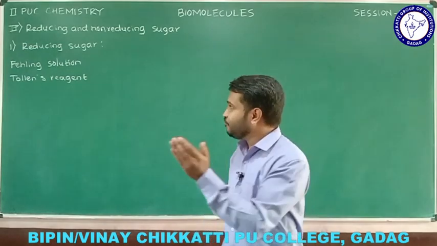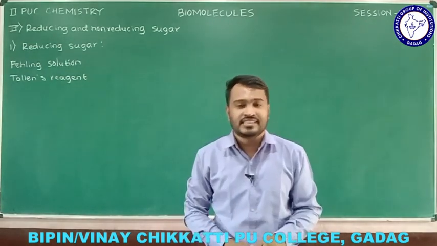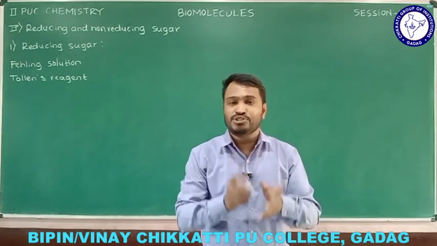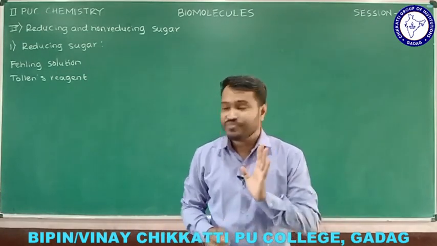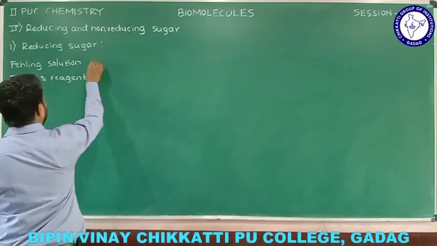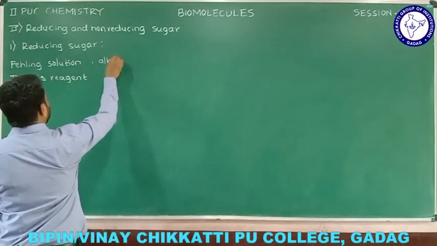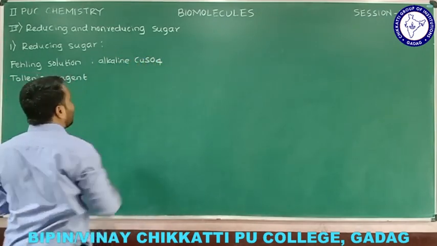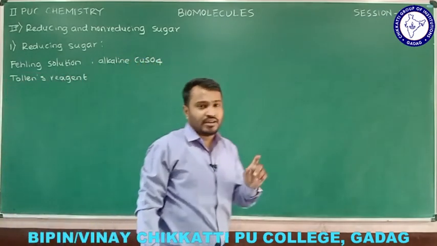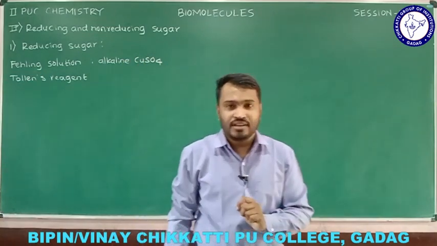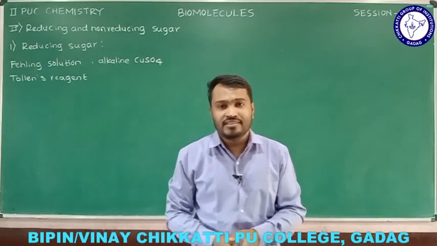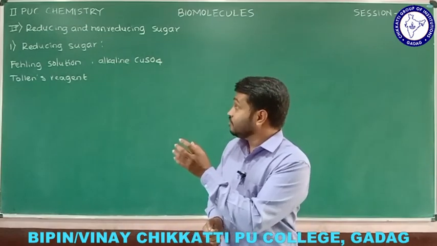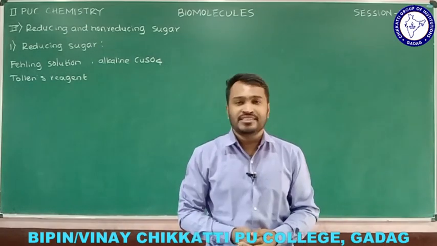So what do Fehling's solution and Tollens reagent stand for? Fehling's solution is nothing but an alkaline solution of copper(II) sulfate. Soluble bases are called alkalis, we know that. So an alkaline solution of copper sulfate, where the valency of copper is 2. Copper(II) sulfate is blue in color, and that solution we call Fehling's solution.